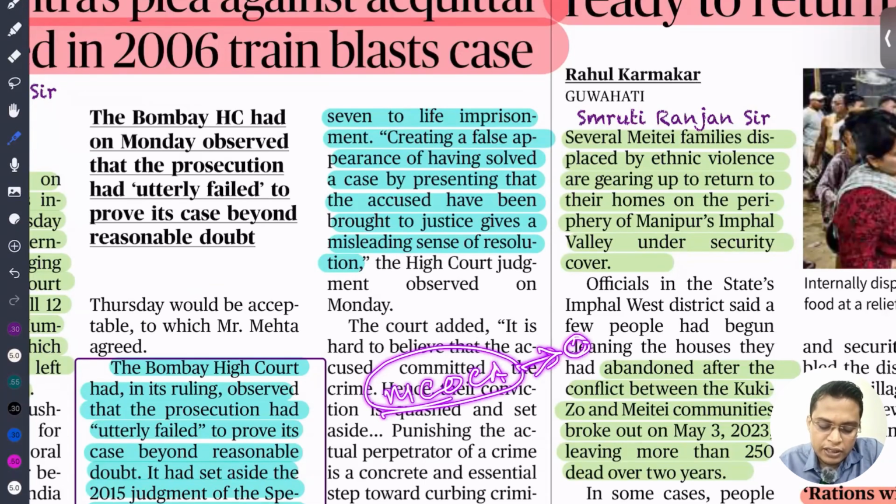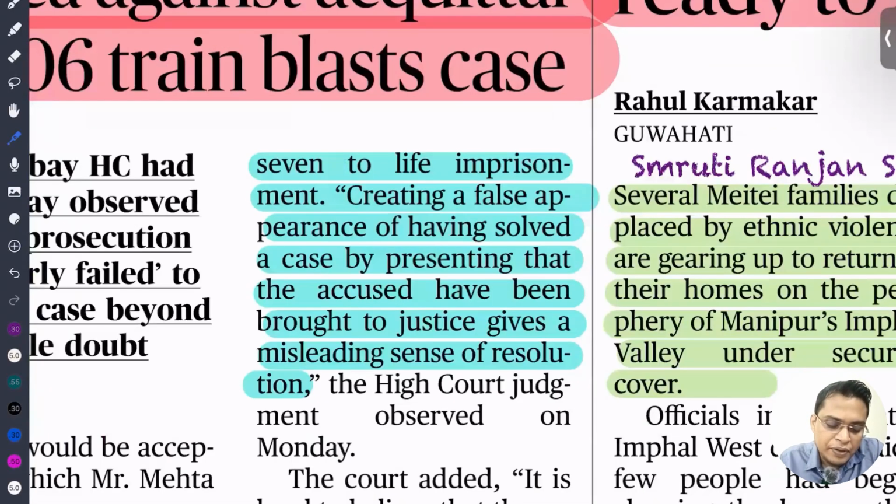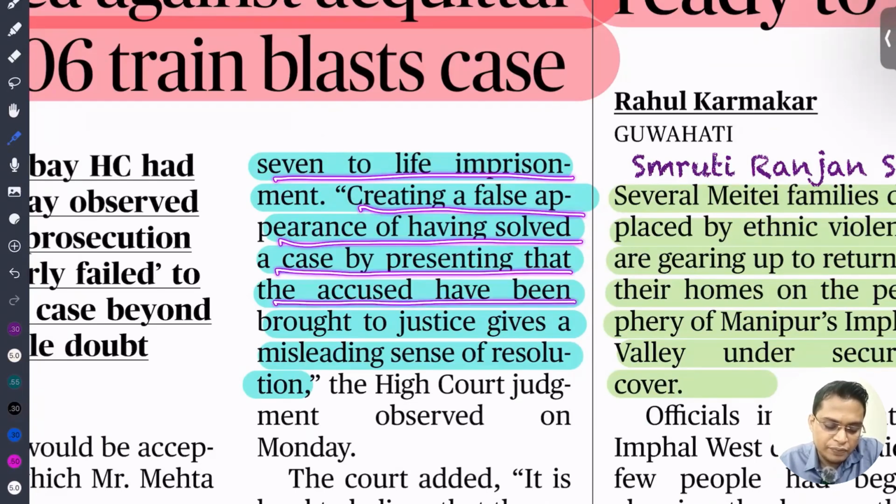If anyone is booked or charged under this law, they can be imprisoned for 6 months without any trial. Second thing is, if any person is charged under MCOCA, whatever confession they have made before the police officer can be directly accepted as a confession before the court also. So that is the reason this is very draconian. Once a person is faced with MCOCA, it is very difficult for that person to prove innocence. So 7 life imprisonment, creating a false appearance of having solved a case by presenting what the accused have been brought to justice, giving a misleading sense of resolution.